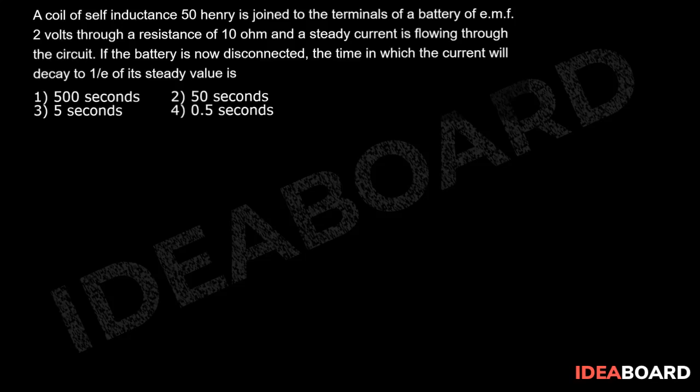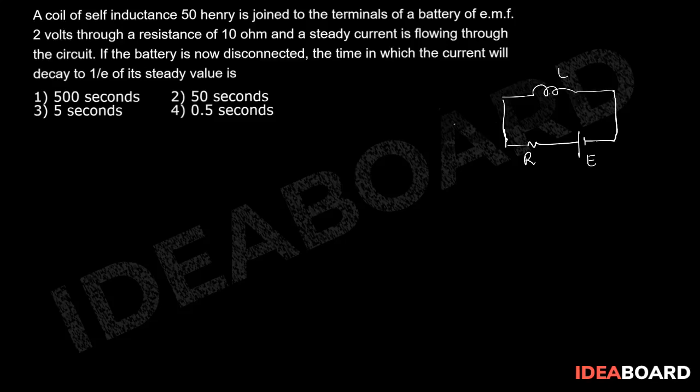Now in this question the given diagram will be like this: there is a coil which has some self-inductance. It is being connected with the resistance R and with a battery like this.